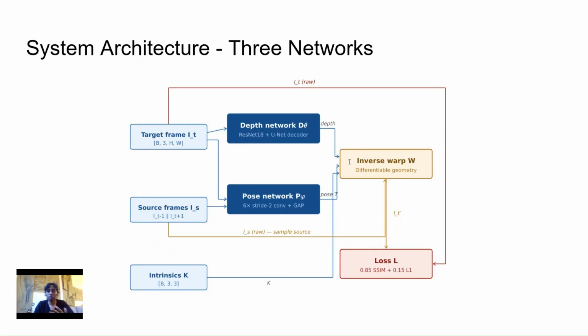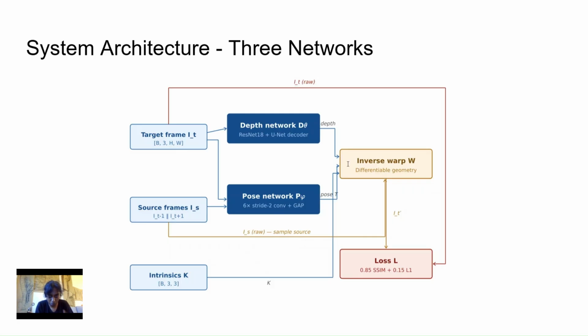Okay, so now let us look at how the system works. There are three major components here. So the first that I want to get into is the depth network. It is the blue block. It takes the current frame. Going forward, I'm going to call it IT, or target frame, and it gives us as an output the prediction of how far away every single pixel is.